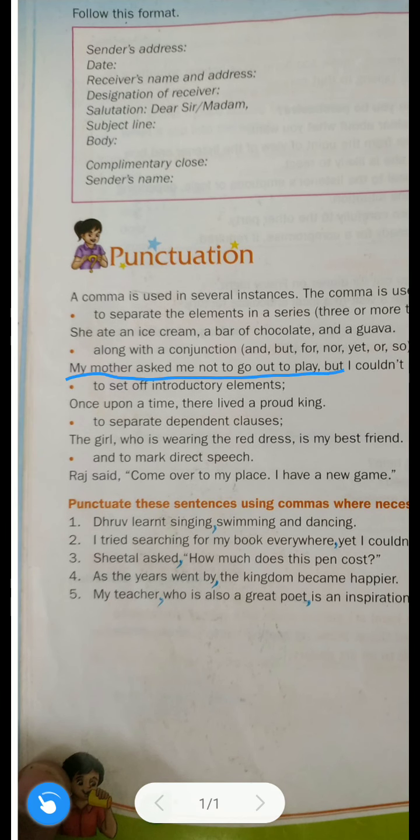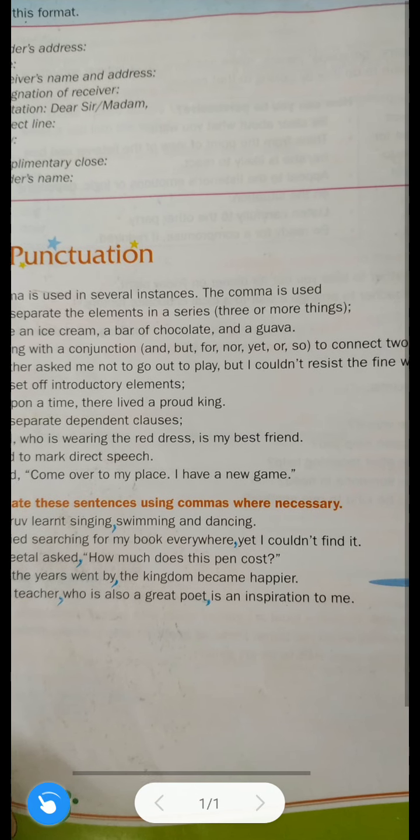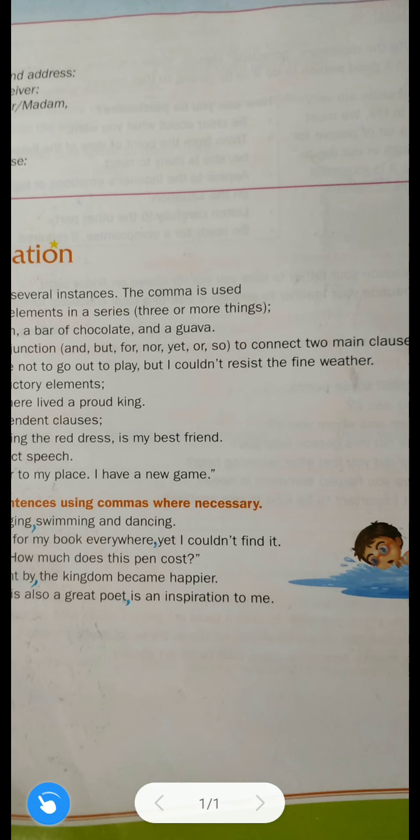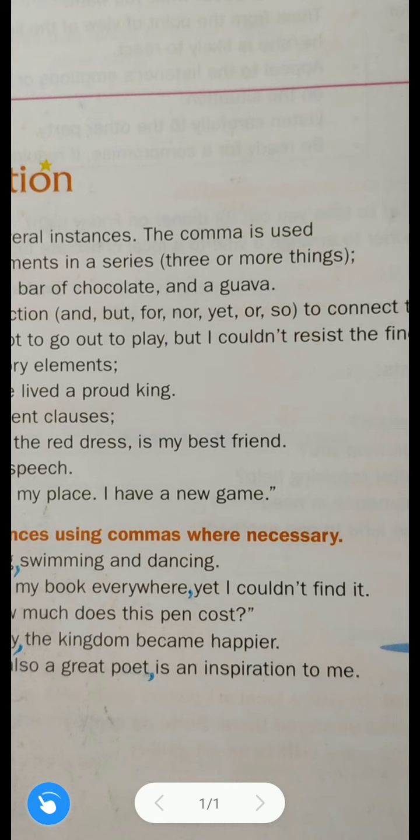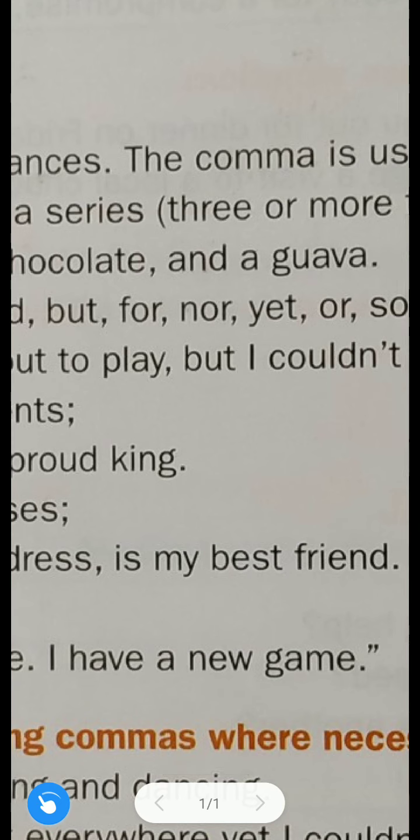So let us discuss the example. My mother asked me not to go out to play, comma, but I couldn't resist the fine weather. So see, here the conjunction but is used to join two main clauses. Now, you don't know the clauses topic or what is a main clause. So just remember, when two simple sentences are joined with any conjunction, that time we use a comma before that conjunction, or after the end of the first sentence.